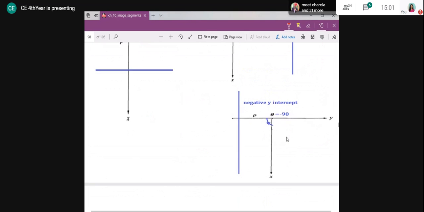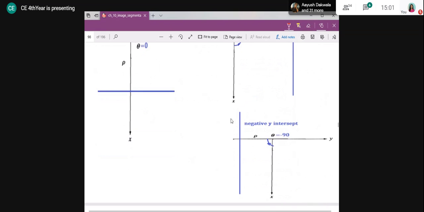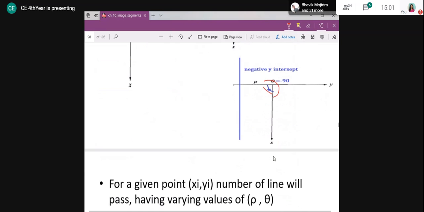So you can see here, this is the origin. Theta is 0 because the line is horizontal. Theta is 90 because the line is vertical. And theta is minus 90 because the line is vertical, but for the angle you have to consider either 270 or 90 degrees, right? In that way, minus 90 is your angle with respect to the positive x-axis.